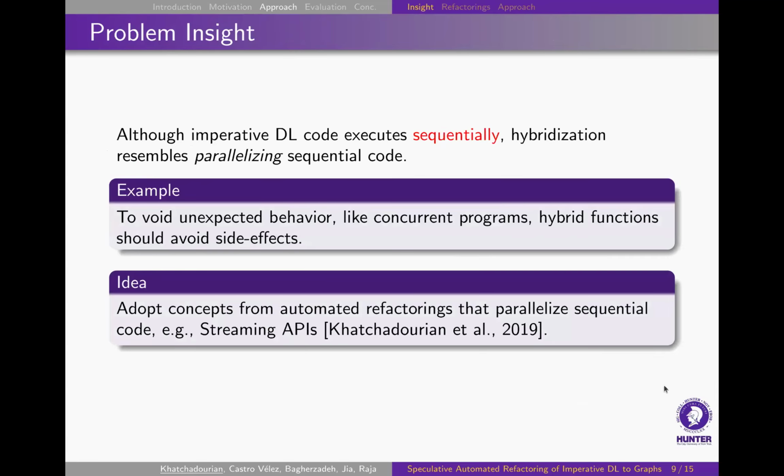So our insight into this problem is that although imperative deep learning code executes sequentially, hybridization does resemble some parts of parallelizing sequential code. So for example, in parallelizing sequential code, one must also avoid things like side effects for concurrent programs. And our idea for this problem is to adopt some of the concepts from automated refactorings that parallelize sequential code into this domain.